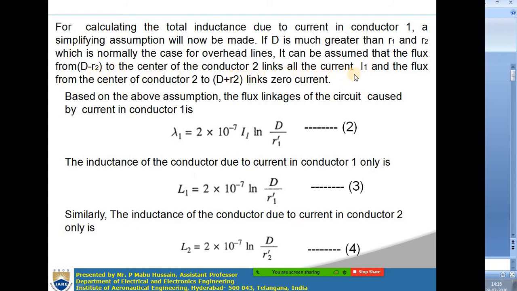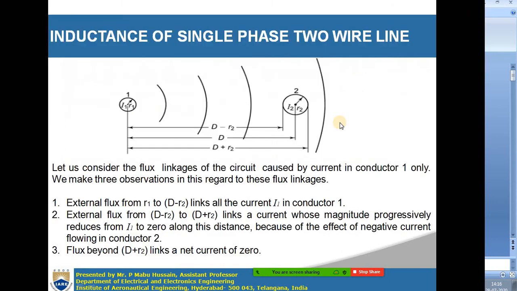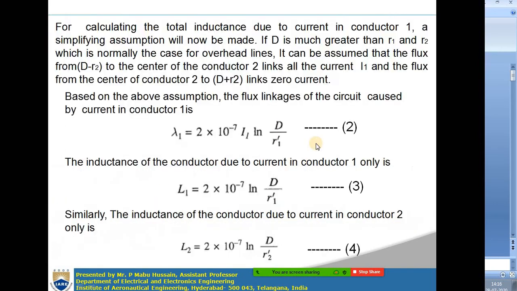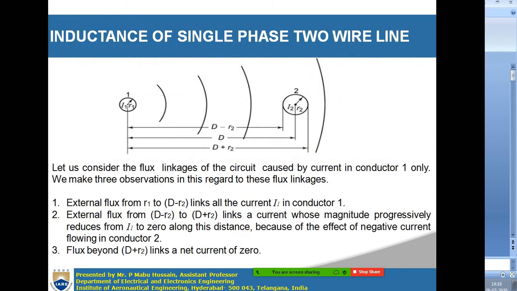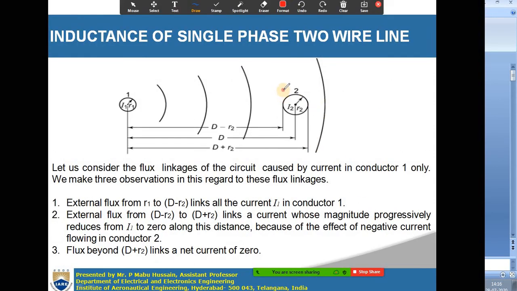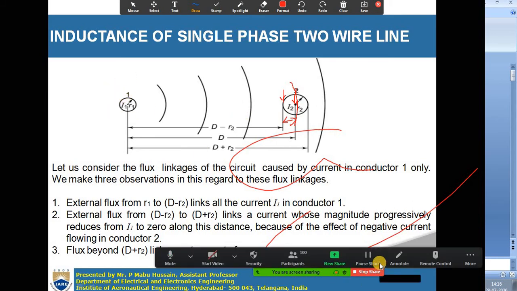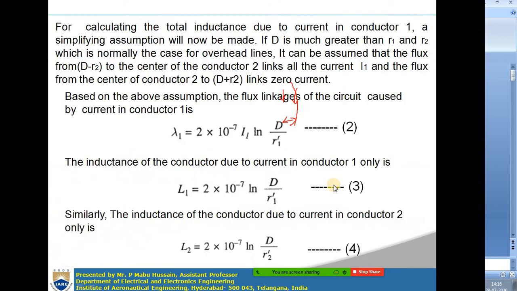So in such a case, you have to assume that the flux from D minus R2 to the center of conductor 2 links all the current I1. The flux up to this point will link with the current flowing in conductor 1.